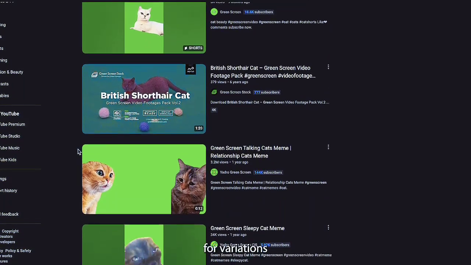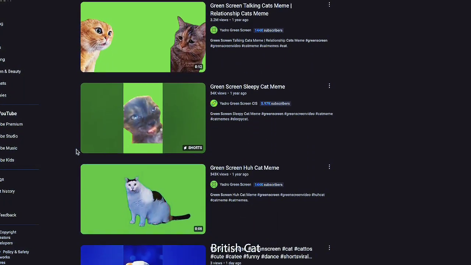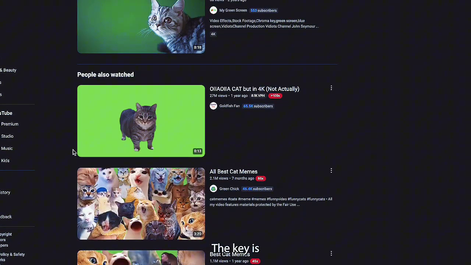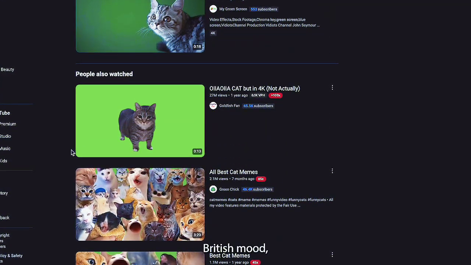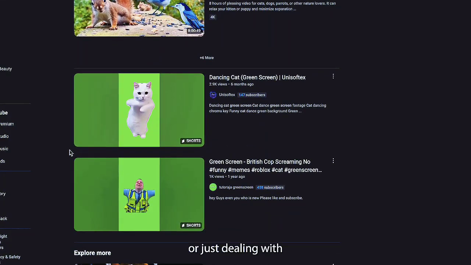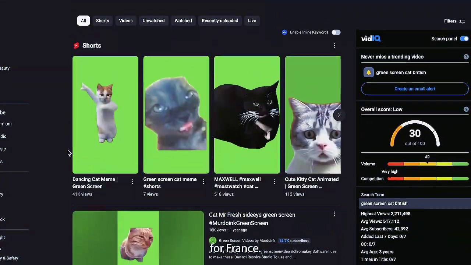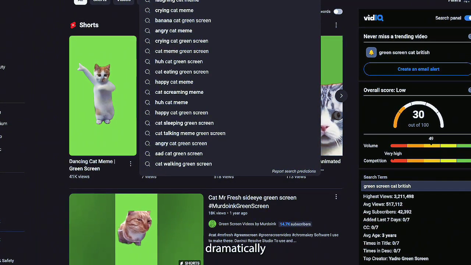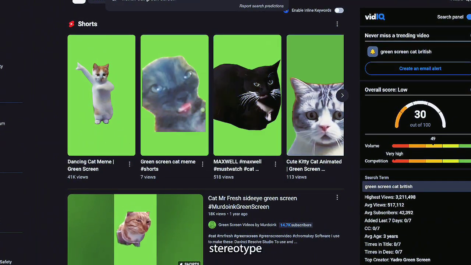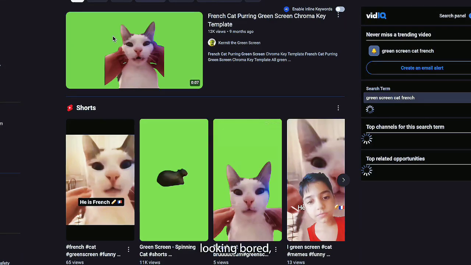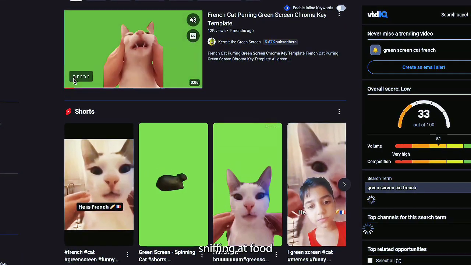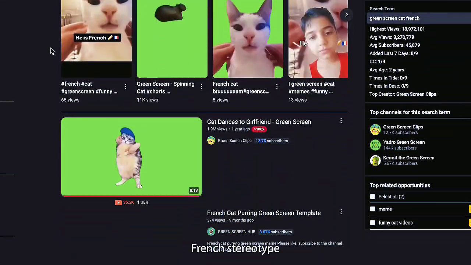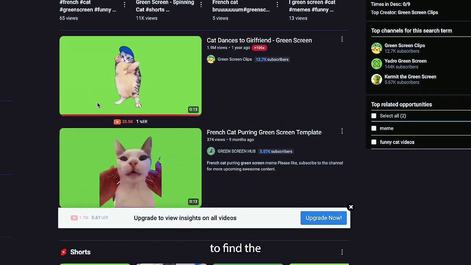If needed, try searching for variations like funny British cat or cat with umbrella green screen to find the best options. The key is to capture that classic British mood, whether it's grumpy, posh, or just dealing with miserable weather. For France, look for a cat eating a baguette, wearing a beret, or acting dramatically unimpressed. A classic French stereotype would be a cat lounging at a cafe, looking bored, or perhaps sniffing at food in disapproval. You might need to search for terms like Parisian cat or cat French stereotype green screen to find the right clips.